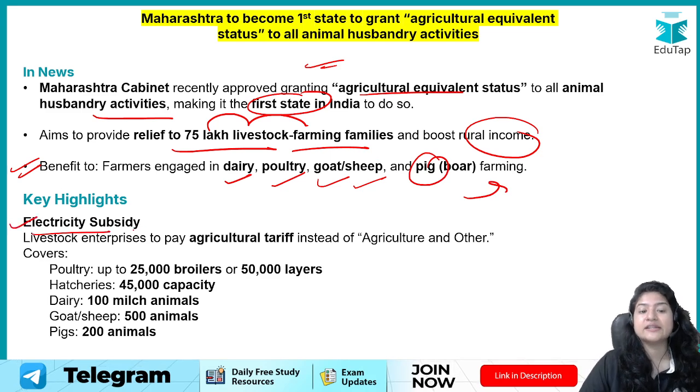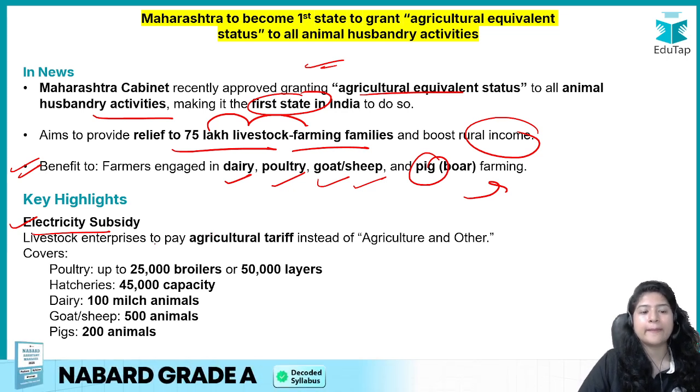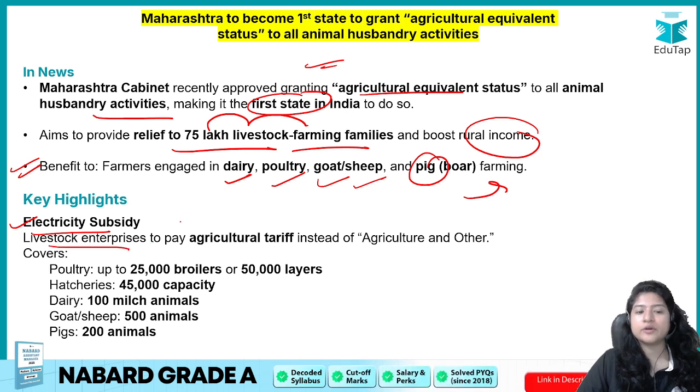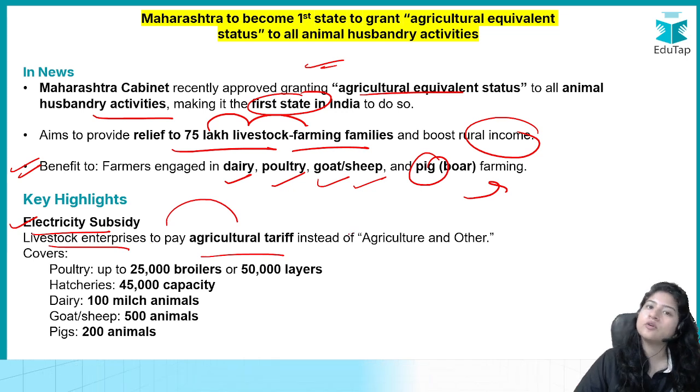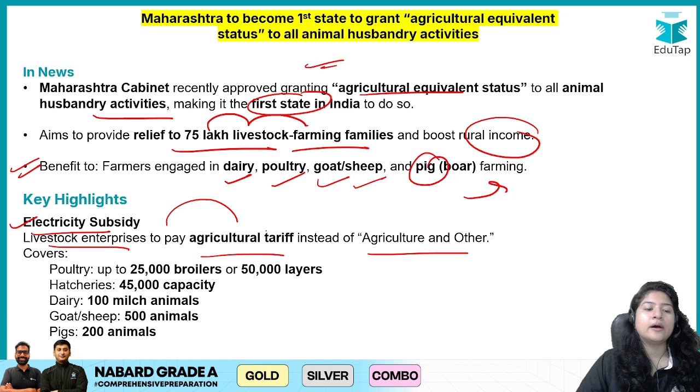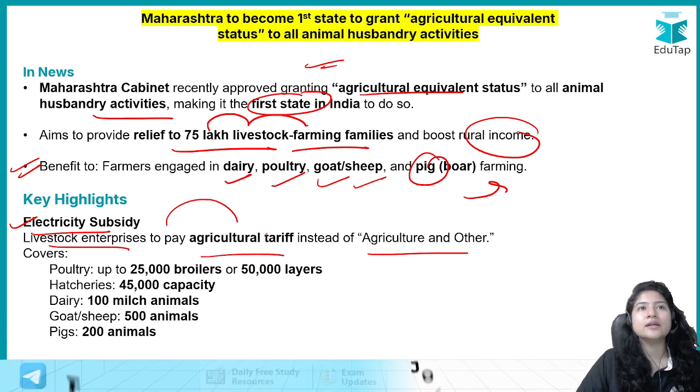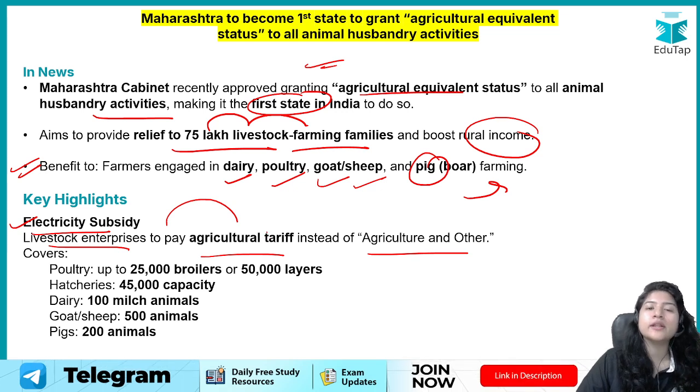First of all, electricity subsidy will be given. We know that in agriculture, if people are using pumps or electricity, they are provided a subsidized rate. Similarly, it will be done for livestock enterprises. The agriculture tariff will now have to be given to livestock also. Initially livestock used to come under other business or other enterprises in rural development, but now they have been made equal to agriculture, so they would have the same benefit.